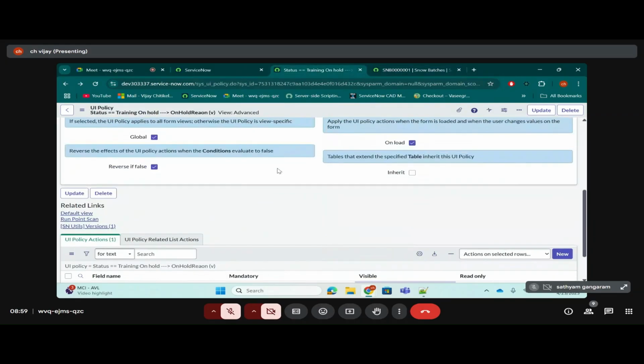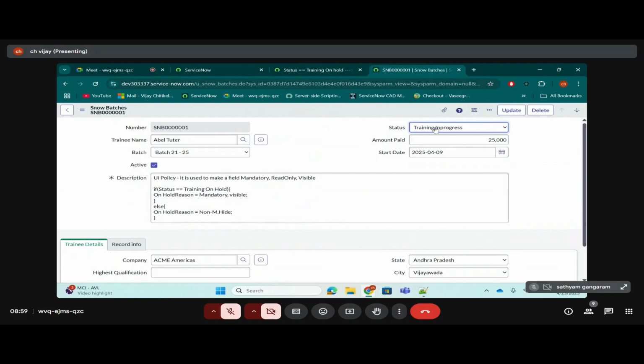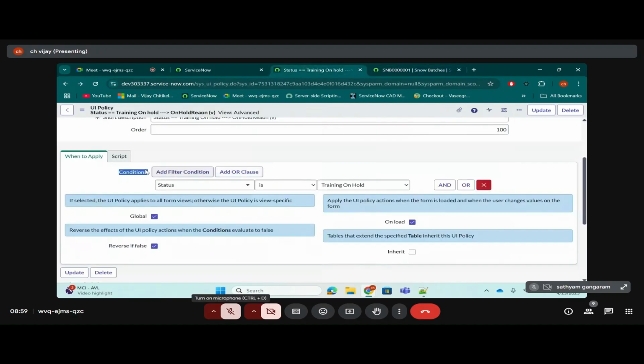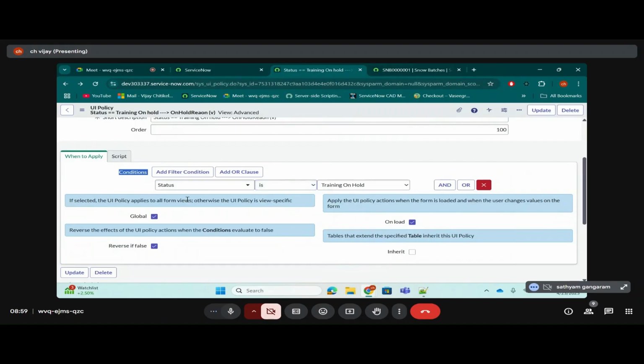Now I change the value. Now you see the condition. What is the condition? Status is running on hold. What have I given in the status here? State: training in progress. Is this condition evaluating to true or is it evaluating to false? False. It is evaluating to false.